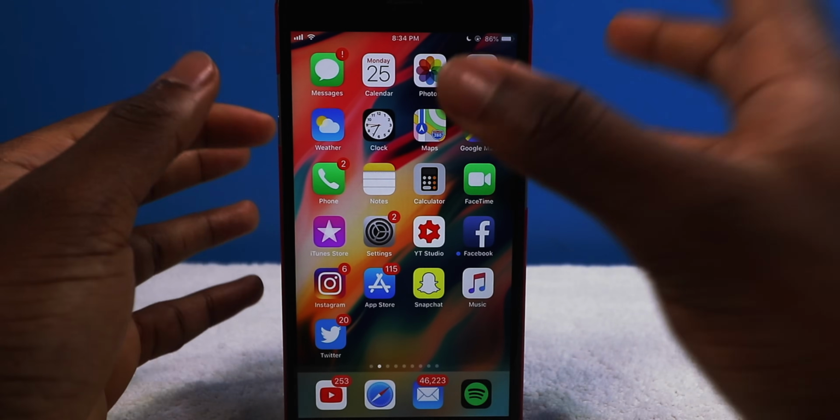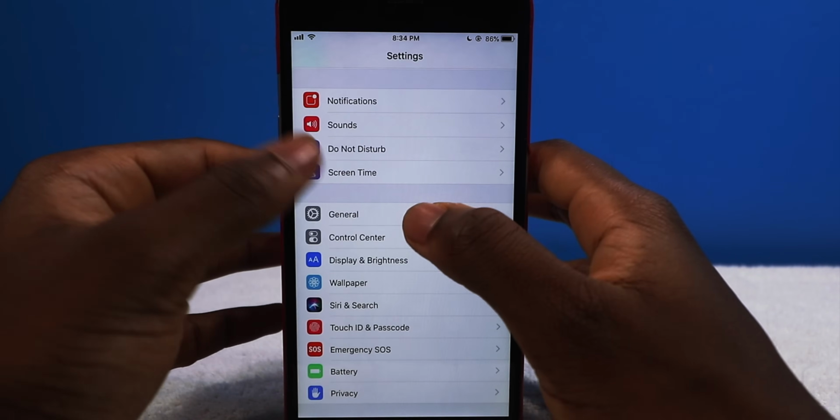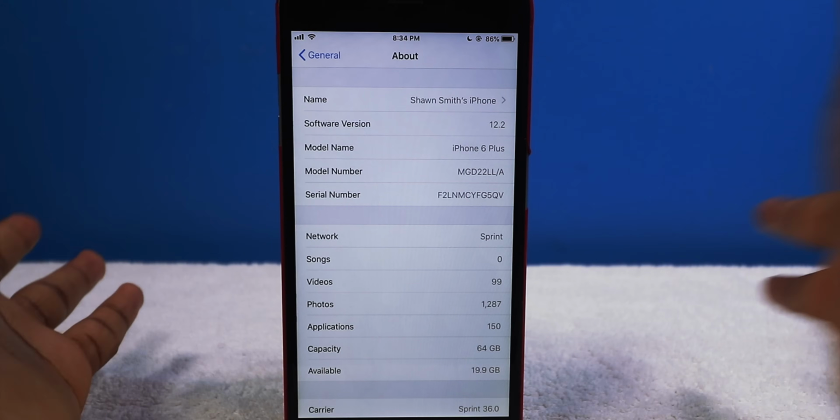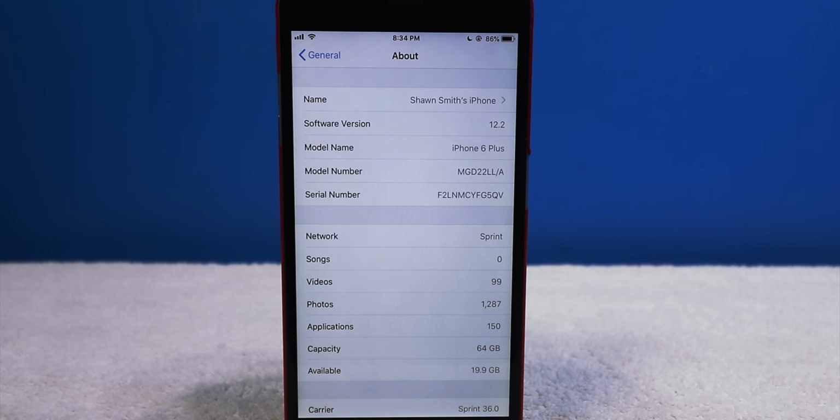Oh, and one more thing I forgot to show you guys. If you go into your settings, you go into your general, you go into your about, the about section is completely brand new. So you have the name of the device, you have the software version, you have the model number, the serial number, all your specifications right now at the top.